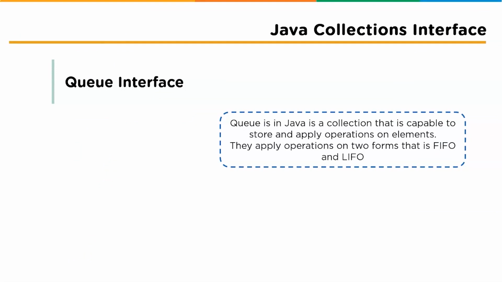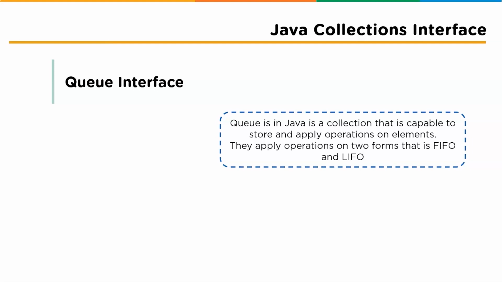A queue is a collection used to hold multiple elements prior to processing. Besides basic collection operations, a queue provides additional insertion, extraction, and inspection operations. Queues typically, but do not necessarily, order elements in the FIFO, or first in, first out, manner. Among the exceptions are priority queues, which order elements according to a supplied comparator, or the elements' natural ordering.